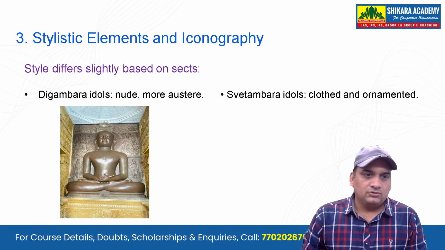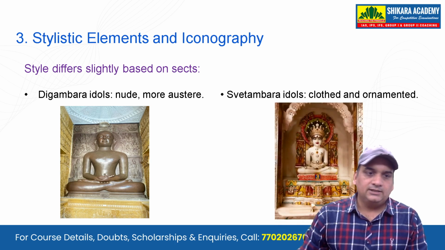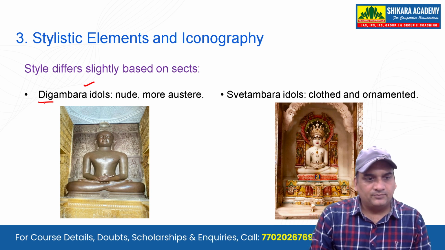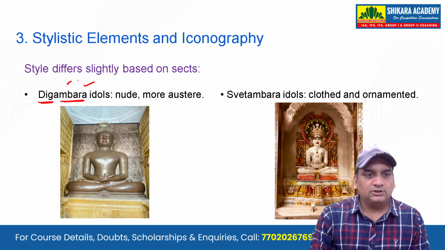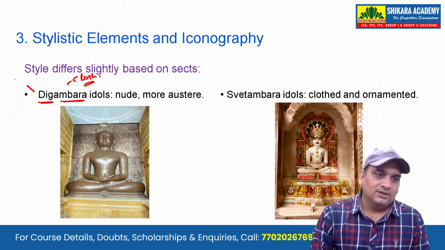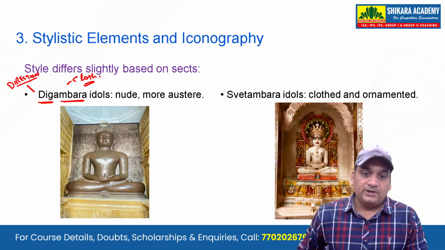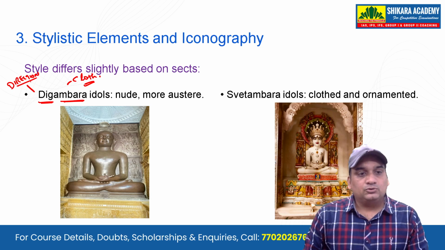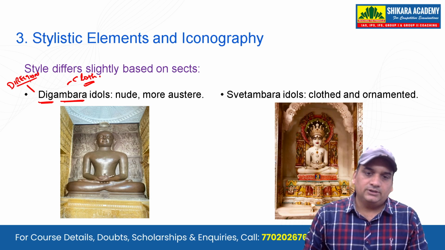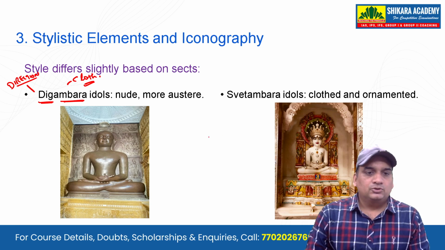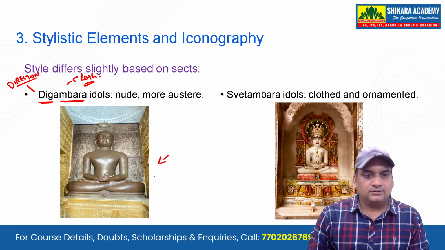Stylistic elements and iconography. So we have 2 types of idol. One is Digambara idols. Let's break this word to understand. Digambara, Dig and Ambar. Ambar is for the cloth, and Dig is for the Disa, direction. So whose clothes are the direction only, those are called Digambar. So obviously they will not wear clothes because the directions are their clothing. So these are more nude and more ascetic, that you can see over here.